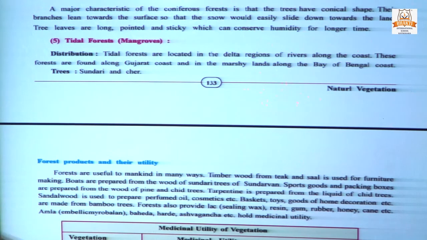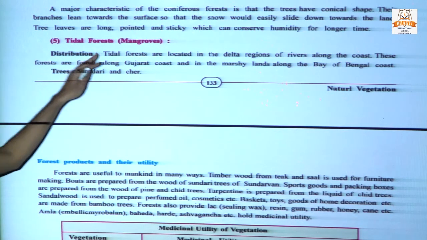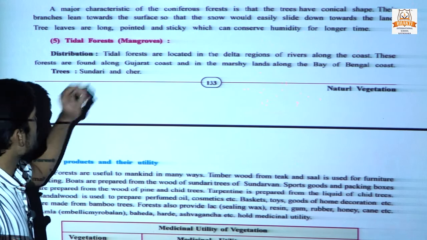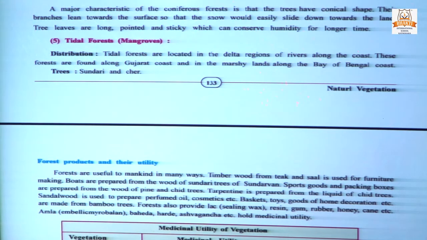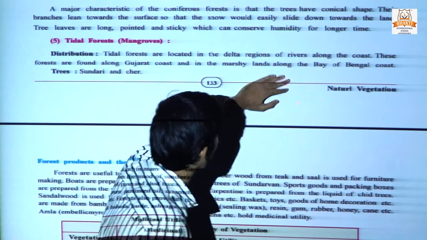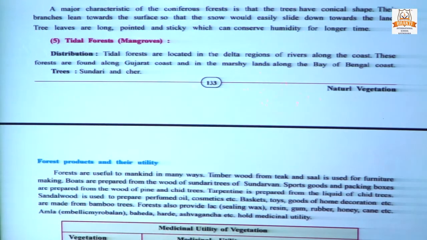Next, tidal forest, or another name, mangrove, very important for your exam. Tidal forest is mostly seen in the delta regions of rivers along the coast. These forests are found mostly along the Gujarat coast and in the marshy lands along the Bay of Bengal.